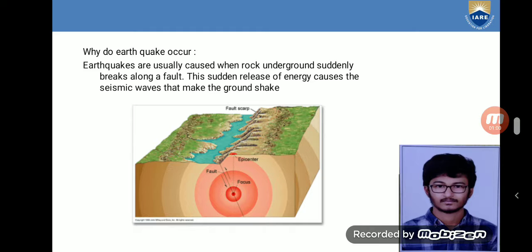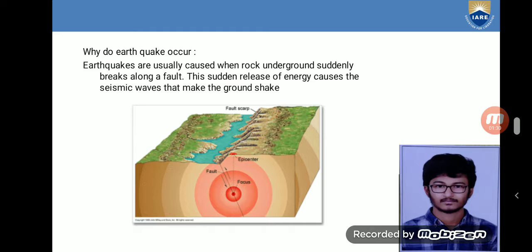Epicenter is a place on the surface of the earth, or it can also be considered as a point. Epicenter is a point on the surface of the earth which is nearer to the focus point. The focus point can also be called a hypocenter. So by this we can conclude that epicenter is a point which is nearer to the hypocenter.